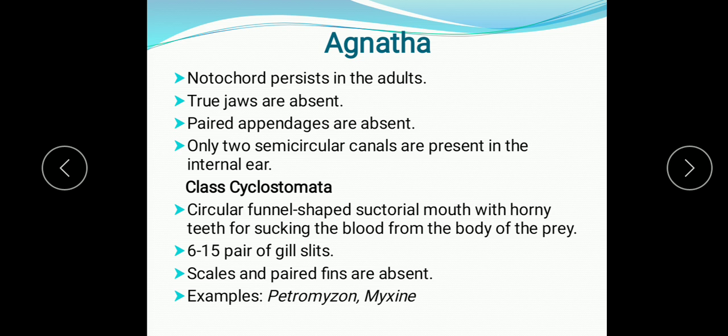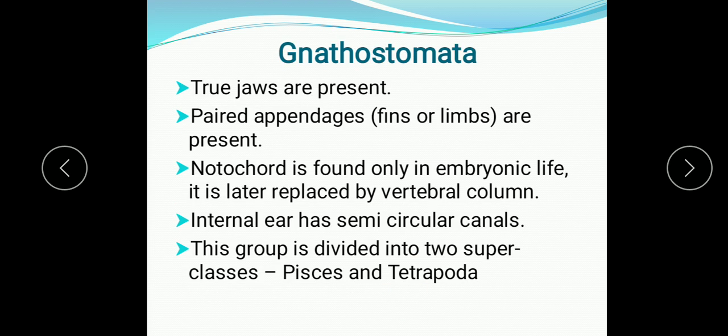Only one class is there in the group Agnatha, that is class Cyclostomata. A circular, funnel-shaped suctorial mouth with horny teeth for sucking the blood from the body of the prey. So the mouth is funnel shaped, circular and suctorial, which sucks the blood of the prey. 6 to 15 pairs of gill slits are present, and scales and paired fins are absent. Examples: Petromyzon and Myxine. Petromyzon is known as the lamprey, and Myxine is commonly known as the hagfish also.